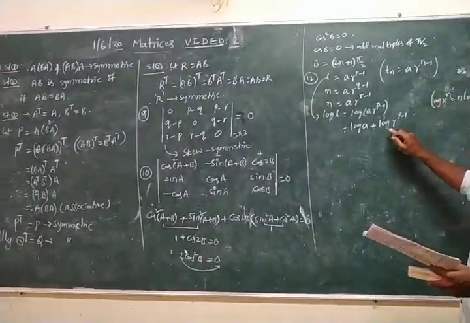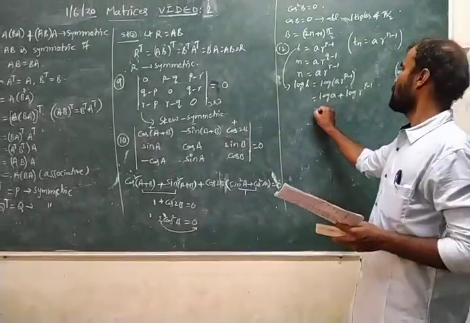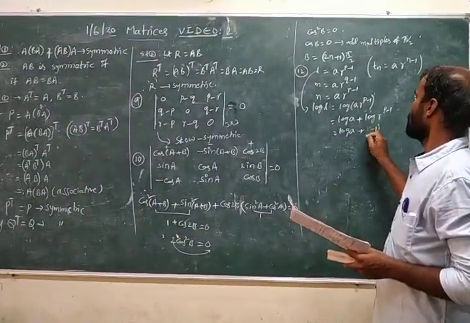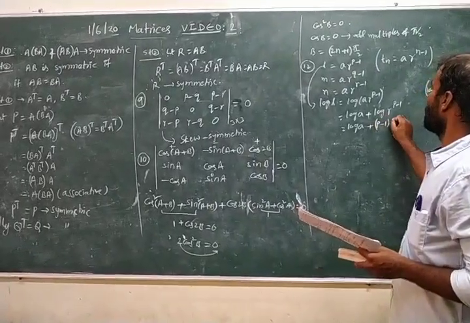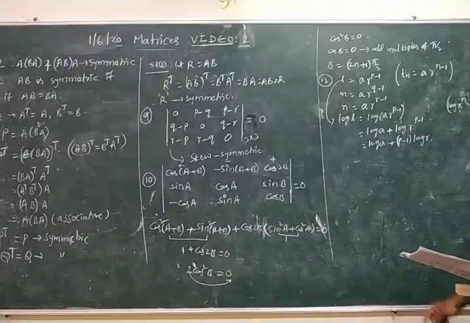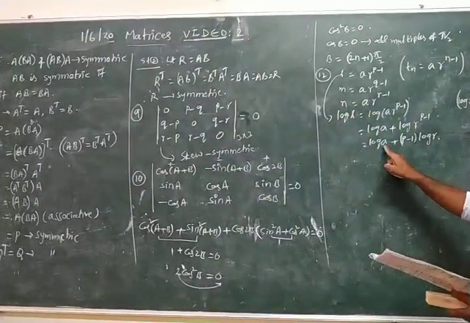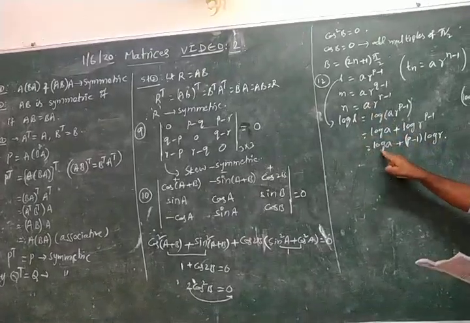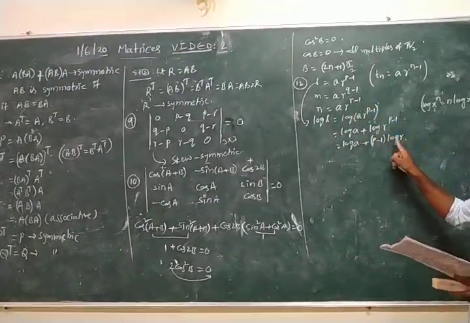By using this formula, log L becomes log a plus (p minus 1) into log r. Clearly log M is log a plus (q minus 1) into log r. Log N value is log a plus (r minus 1) into log r.